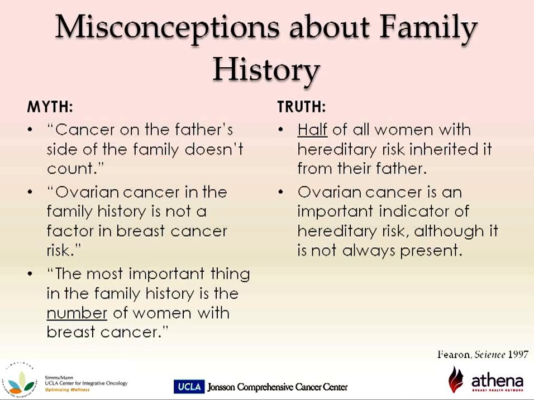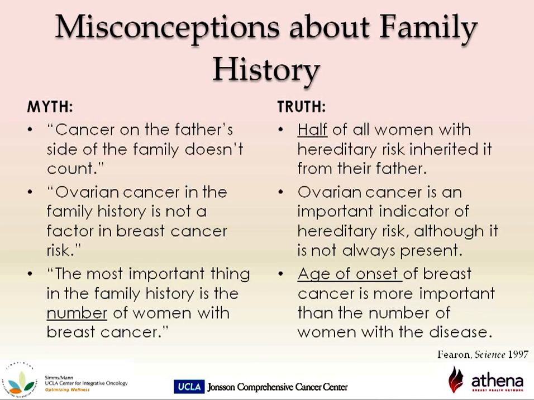The last myth says that the most important family history factor for a person's risk is the number of affected family members. While it is important to know the number of affected and unaffected relatives in your family, the most important indicator is the age of onset. Hereditary cancer families tend to have cancer diagnosed at younger ages.